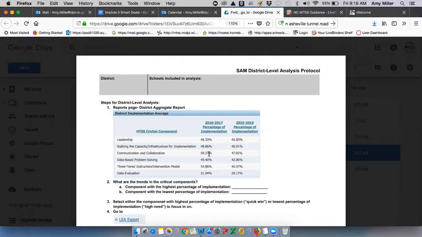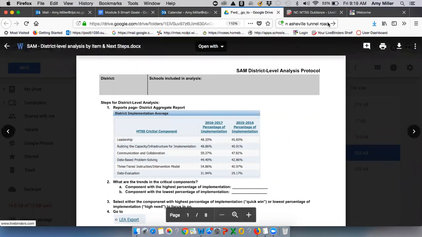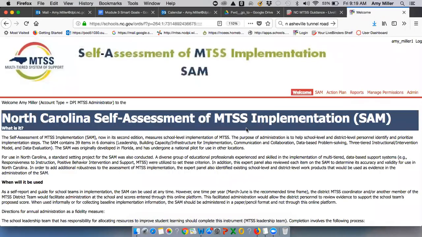So you can use this currently to make some implementation planning decisions, or you can wait until you've administered the SAM for the 17-18 school year. It'll just average out the percentage of implementation across all the schools who participated in the SAM and across each of those critical components. So to gather that within the SAM app, I'll move over here, and you can see as we log into the SAM at a district level, then you can go to this Reports tab.